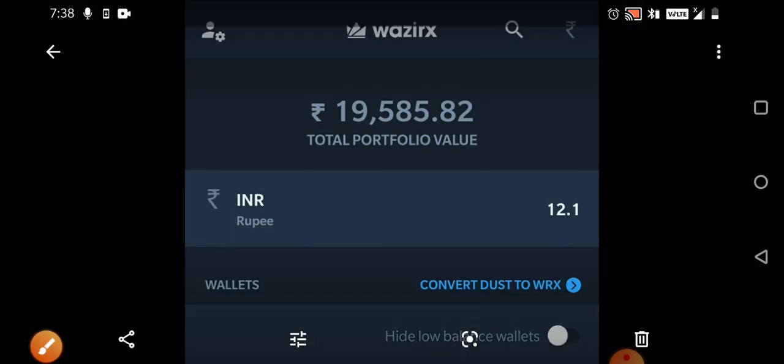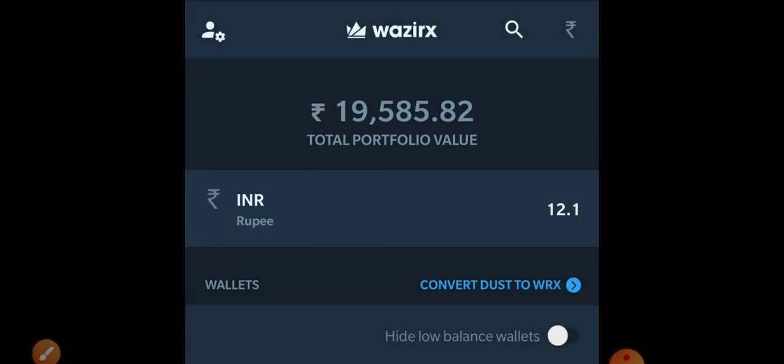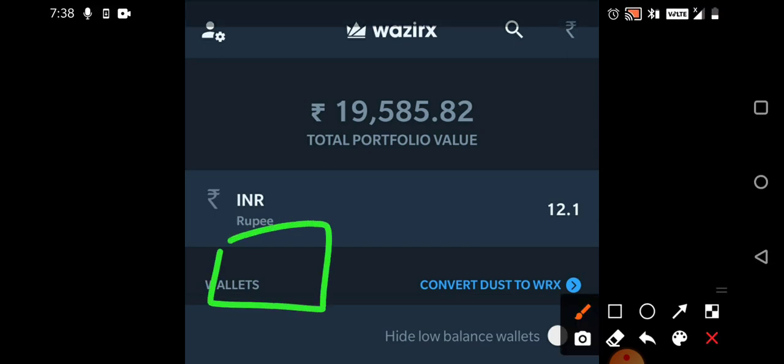So you can see here I've added the funds. Otherwise you will find one deposit option, and also you'll see a withdraw option. Once you click on the deposit option, you'll find three options. One is IMPS, another is NEFT, or you can add by MobiKwik. Once you click on IMPS or NEFT, some bank details will be given.